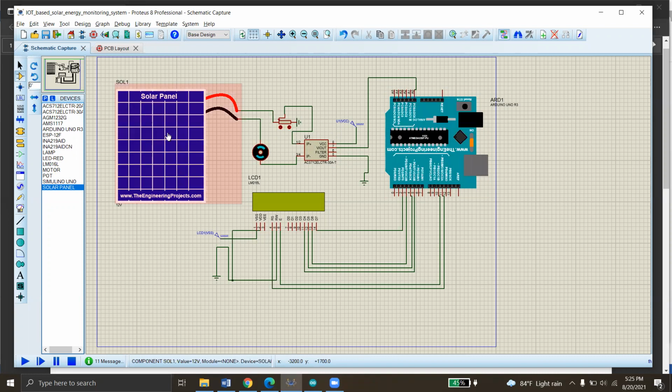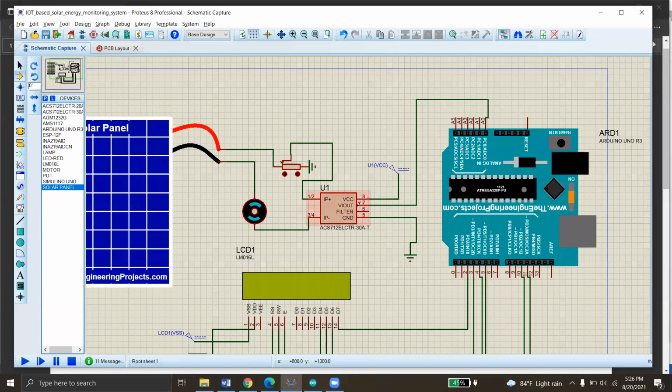things. So the solar panel is the place on which the sun's rays will fall, and with the sun's rays it will create current, and this current will flow through this line through this potentiometer, and the current sensor will sense the current, and the output of the analog current will be sent through this pin to the Arduino Uno.